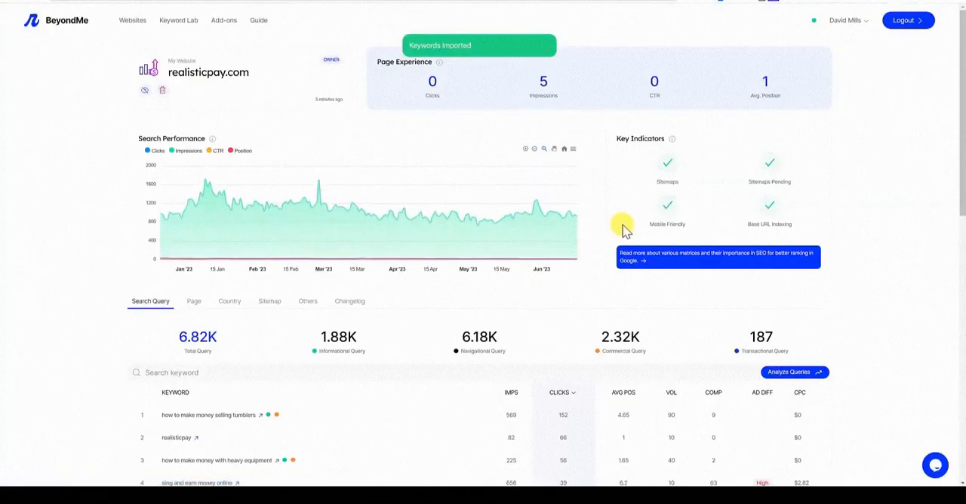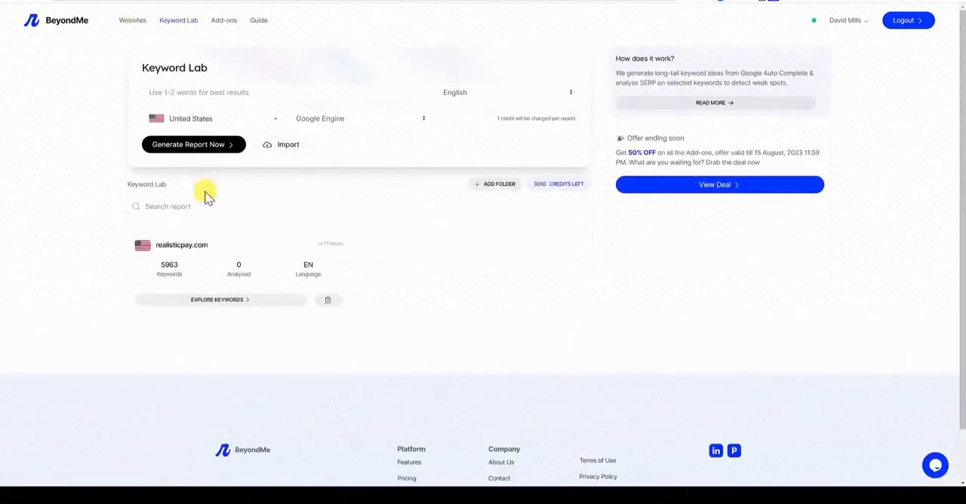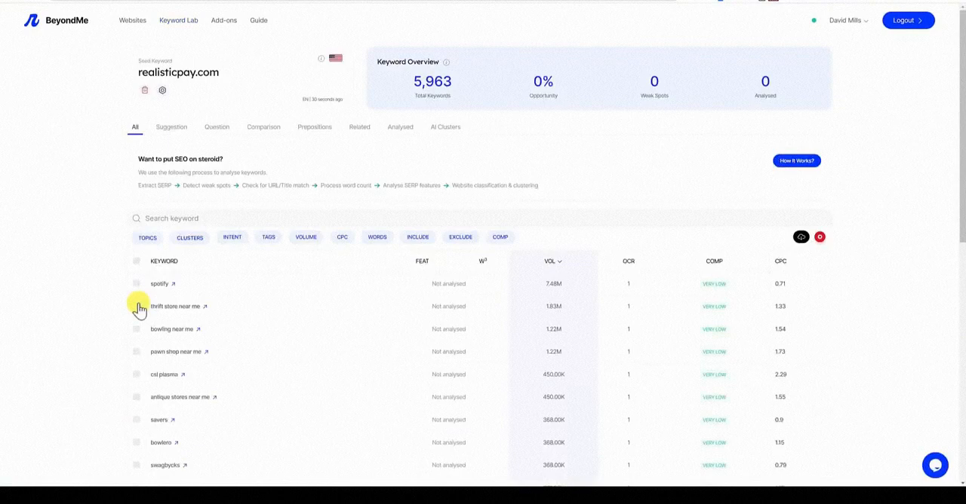Keywords imported. And then do we go over to the Keyword Lab, or do we have to push the analyze queries? Keyword Lab. Okay, so we pushed this one over, explore keywords right here. Good thing I didn't do analyze keywords, because maybe it would automatically try to analyze these 6,000 keywords and I'd have no credits left. So good thing I didn't push that. Be very careful with clicking that button.